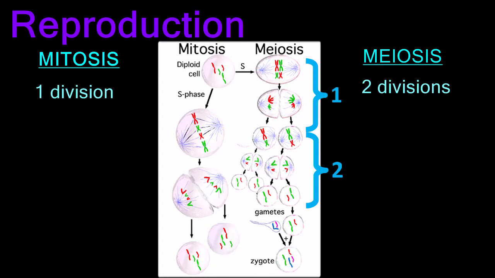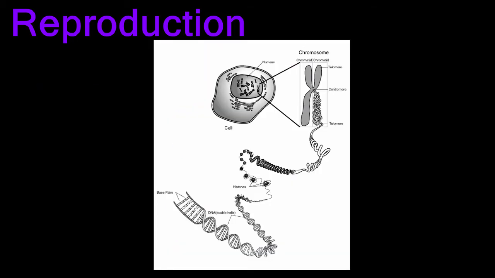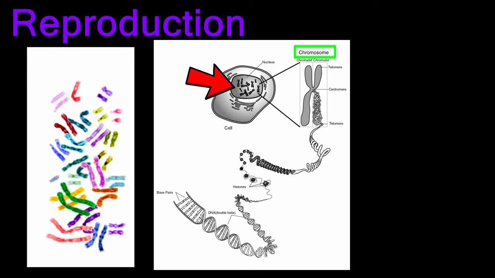In order to understand the necessity of the two divisions in meiosis, you have to understand a little about genetics. All our genetic traits are coded in DNA. That DNA gets coiled up, and coiled up, and coiled up again to form a dense body of genetic material we call a chromosome. There are a number of different chromosomes housed within the nucleus of a cell. Each chromosome carries the genetic code for numerous traits. The number of chromosomes that an organism has in its nucleus is very specific.